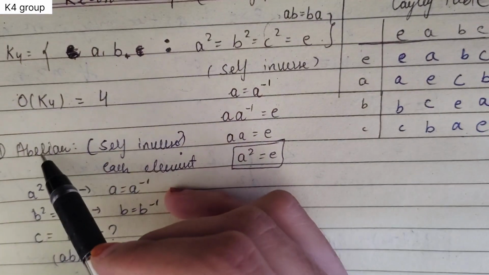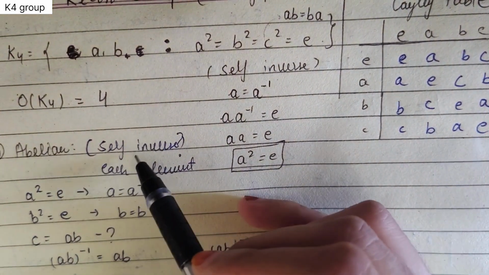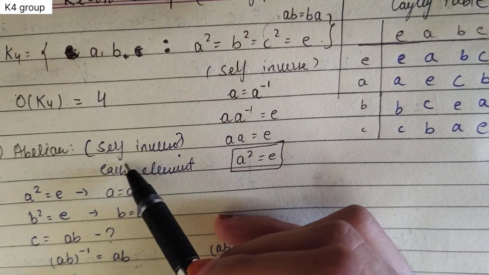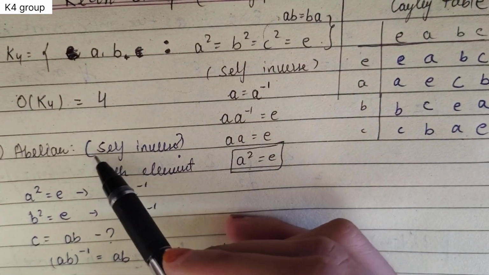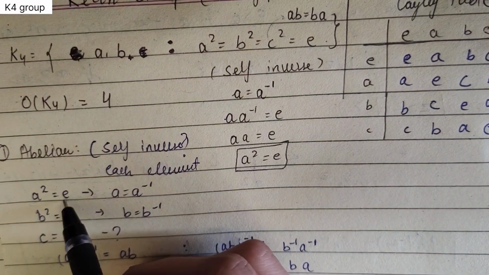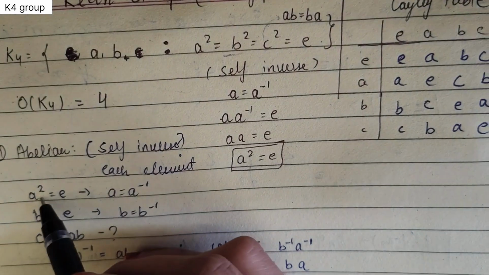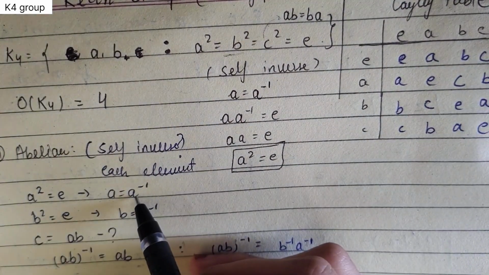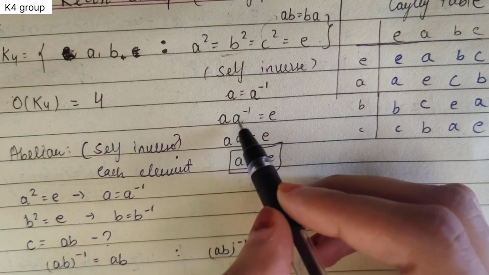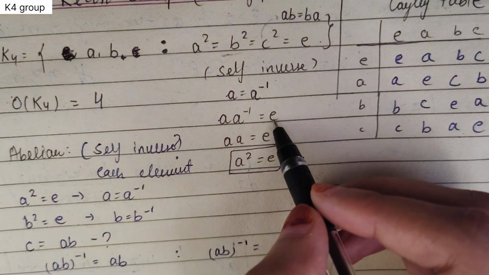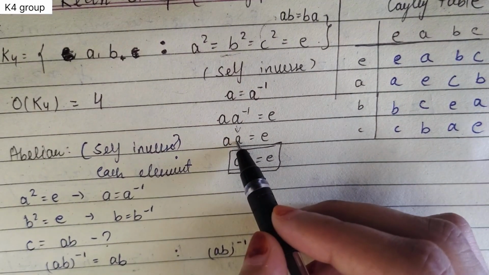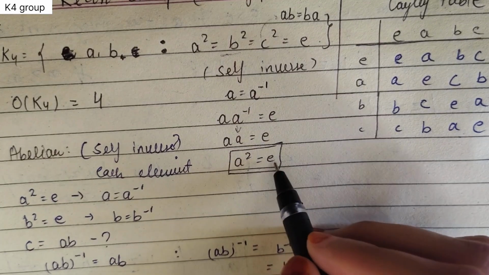To prove abelian, we need to check the self-inverse property: every element of the group has a self-inverse. Then the group is called abelian. So we will check it. We have given a square equals e in the definition of the group. a square equals e implies a equals its own inverse, right? Because if a equals a inverse, then a into a inverse is identity by the definition of inverse, so a into a equals identity, that is a square equals e.